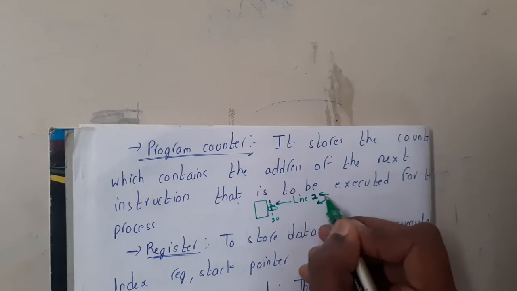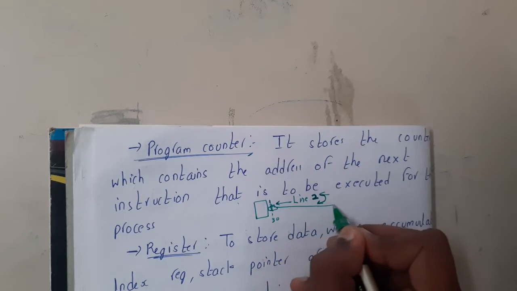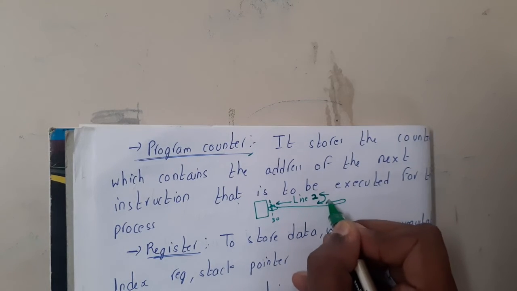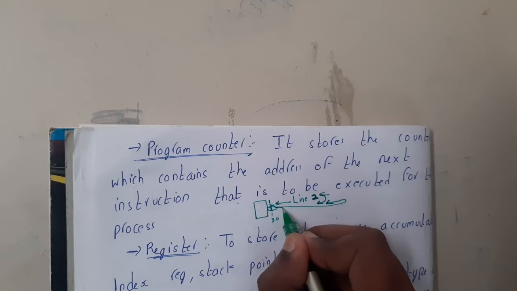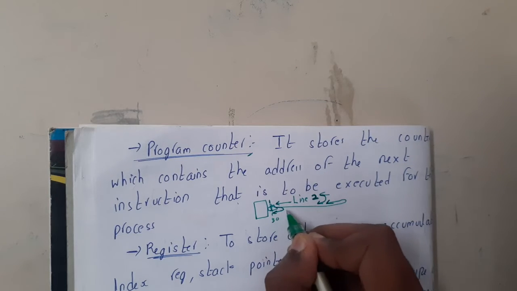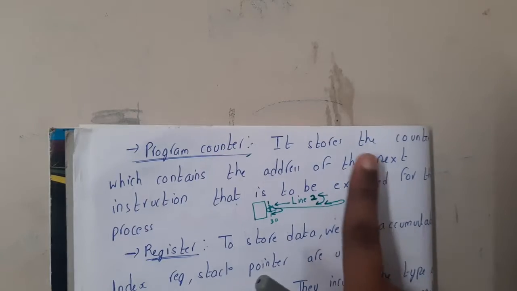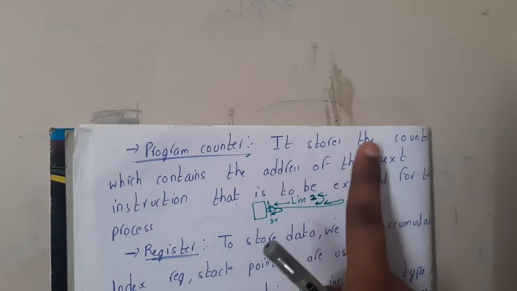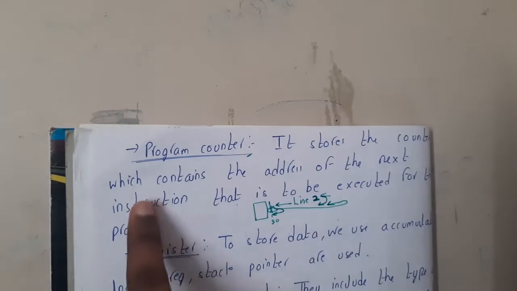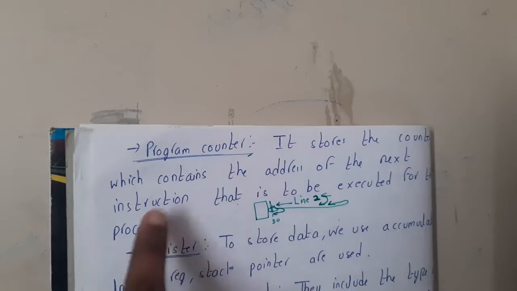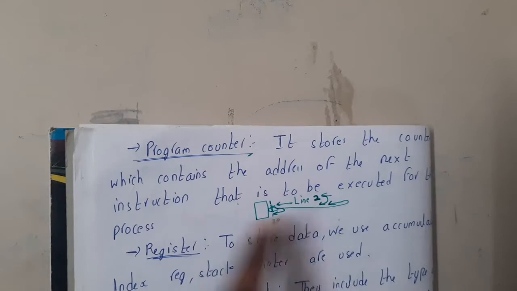Once this execution is done, you ask the program counter for the new address, and you start executing from there, and this program counter will again increment, guys. So this is the concept of program counter. It is the counter which contains the address of the next instruction that is to be executed by the process.